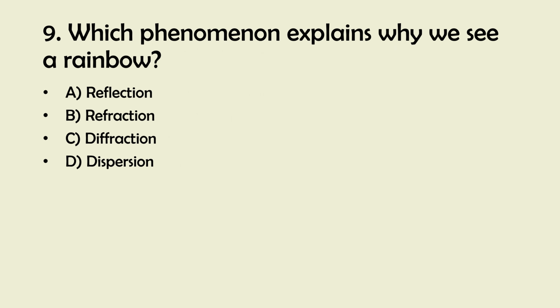9. Which phenomenon explains why we see a rainbow? A. Reflection. B. Refraction. C. Diffraction. D. Dispersion. And the right answer is